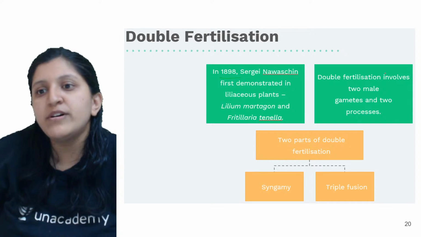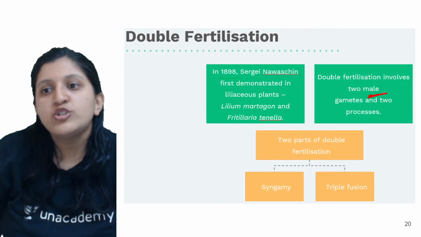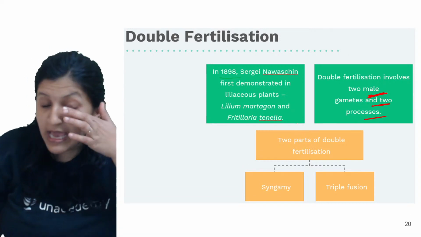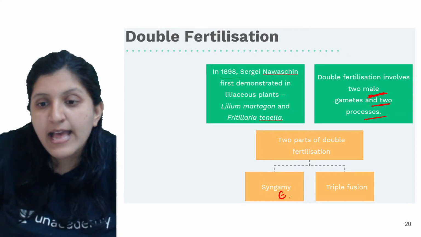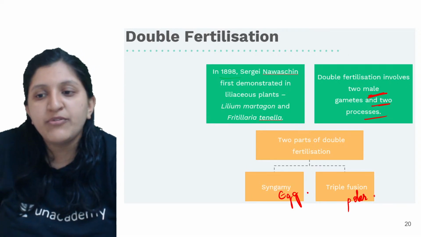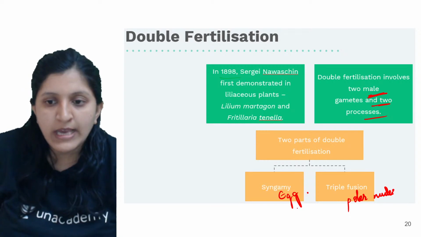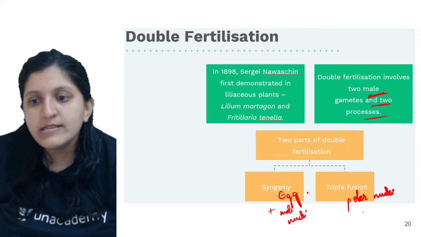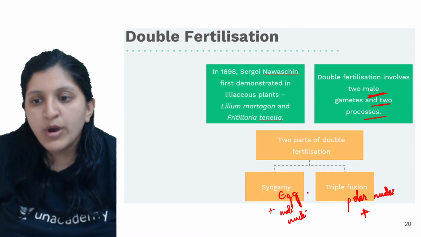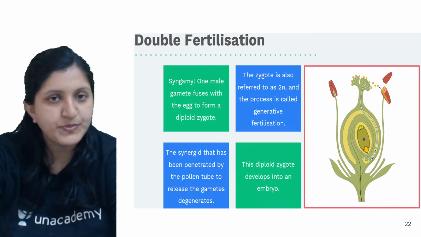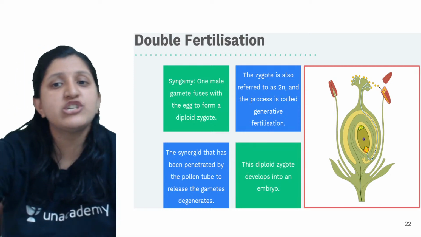Double fertilization involves two male gametes and two processes. One of the male gametes fuses with the egg, and that we call syngamy, and one of the other male gametes fuses with the polar nuclei. So this is the male nuclei here, and in this case also one of the other male nuclei fuses, and there is a triple fusion that we can mention.